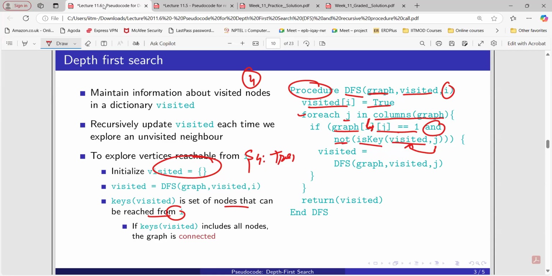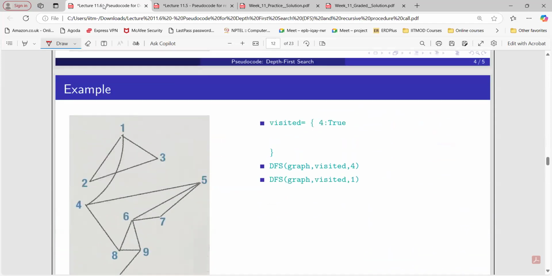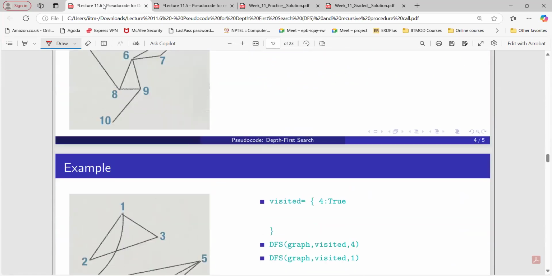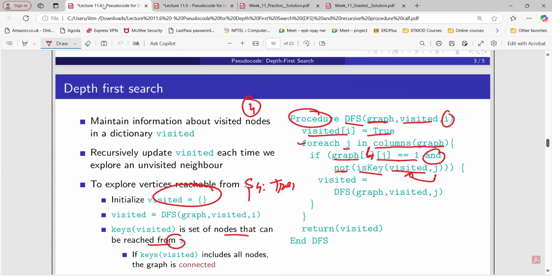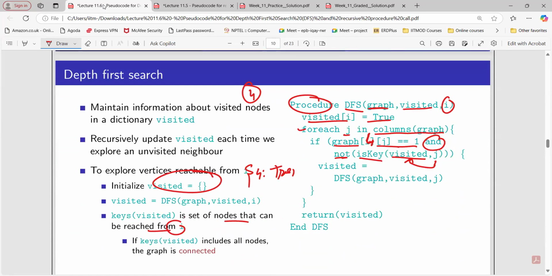Now, if you observe for j value, any value, let's say 1, 3, 5, 8. So if you observe, from 4 I can go to 1, 5 and 8, right?